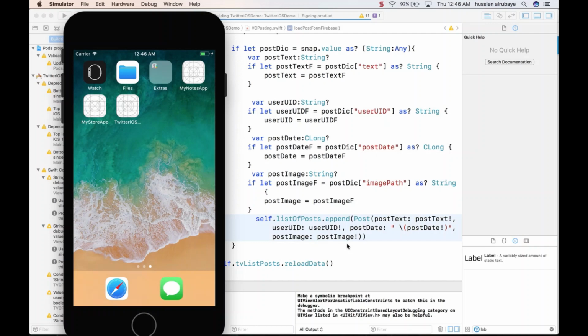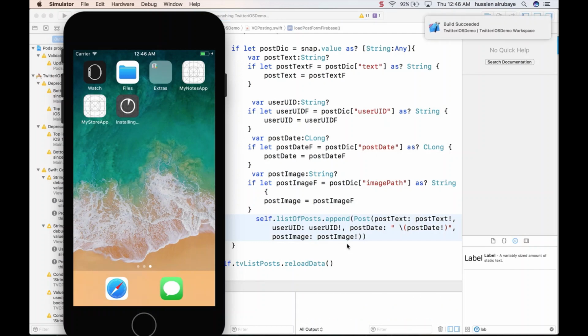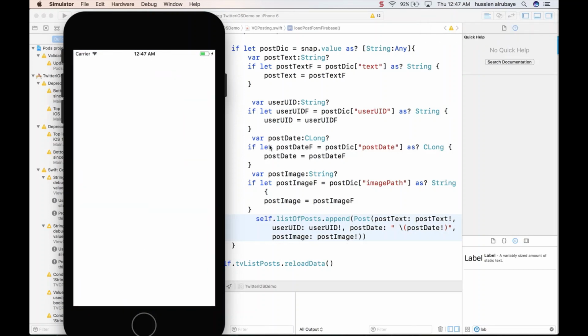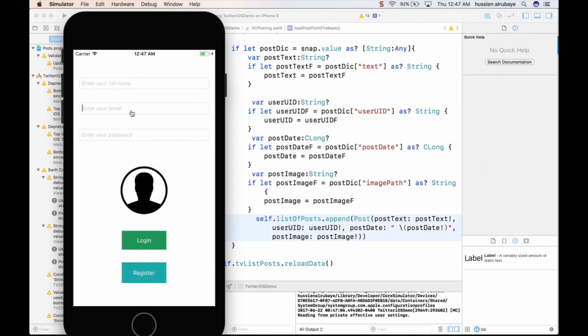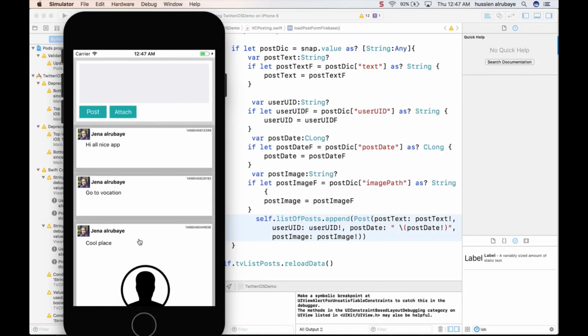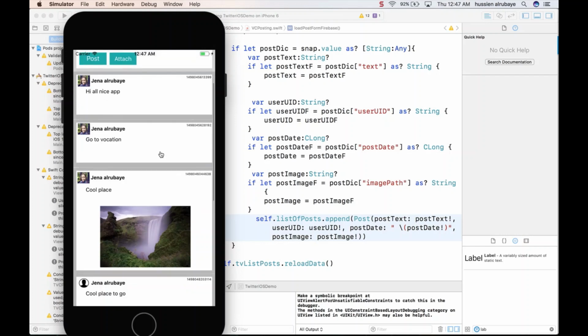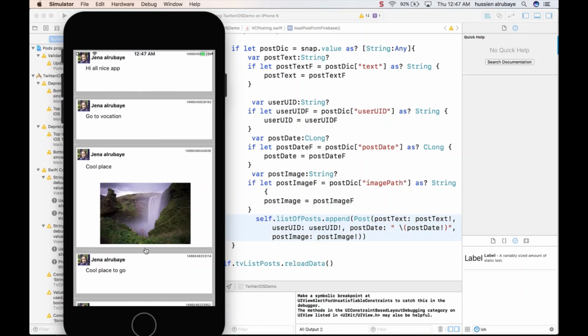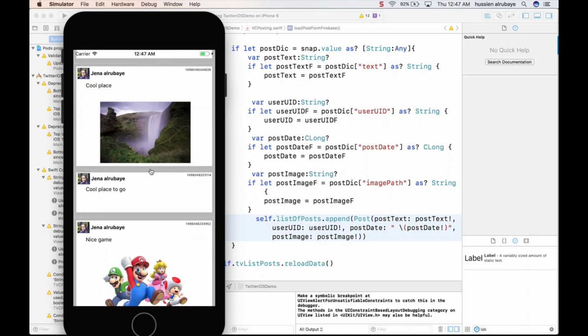So yes, in this video we learned how to manage the UI. Also we learned how to get the data from the server. As I told you, your responsibility will be to convert this C long to integer or to a date type. So jenna@gmail.com, the password. Hopefully now everything will be fine and working. Yes, here it is, and here is what I did, and hopefully everything was cool for you. Thank you for watching and see you next.